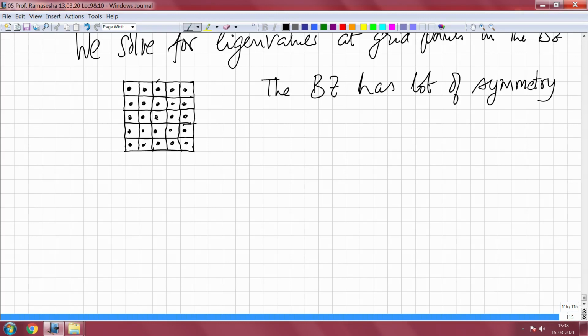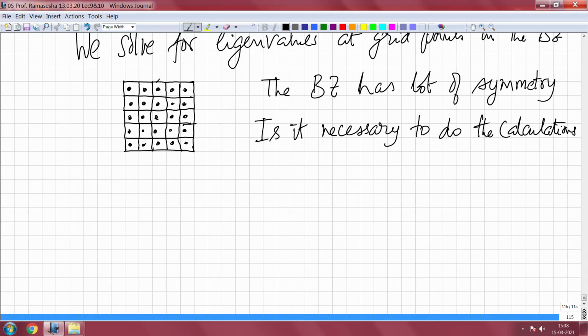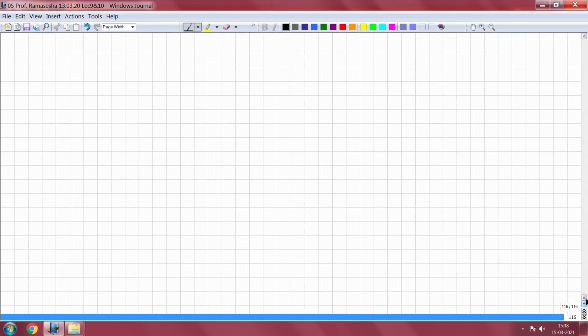So, the question that we ask is, is it necessary to do the calculations at all points in the Brillouin zone? To answer this question, we have to go back to the symmetry operations of the direct lattice. So, let us look at this a little more carefully.